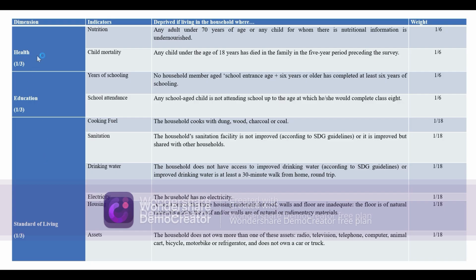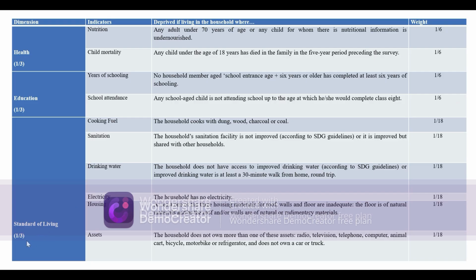So health has two indicators, which means 1/3 has to be divided between these two indicators. Therefore, each indicator will get 1/6, which means 1/3 divided by 2. Then if we divide 1/3 by 2, each will get 1/6, 1/6. Same way for education, 1/3 has to be divided between these two indicators. So each indicator will get 1/6, 1/6.